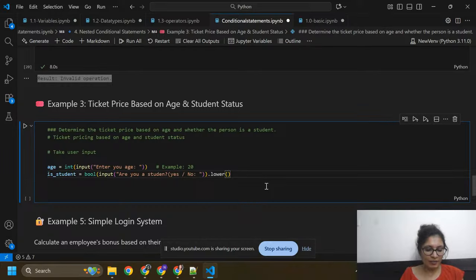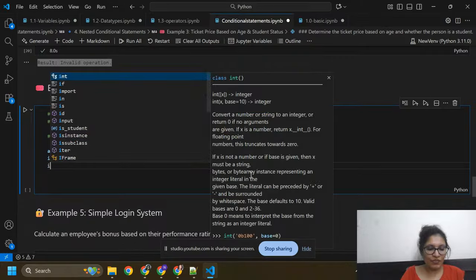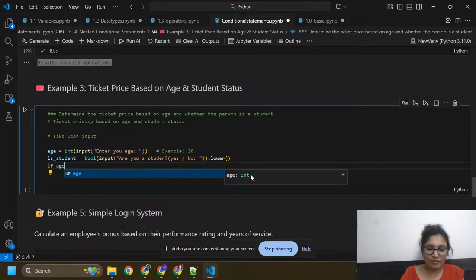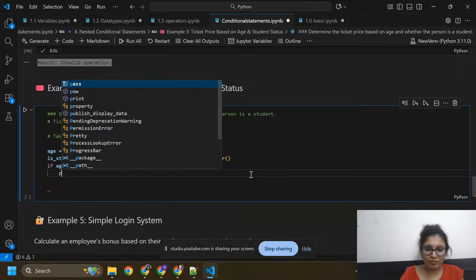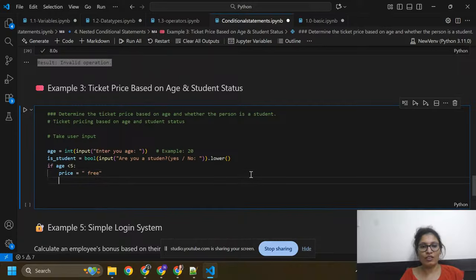Now determine ticket price. If age is less than 5, price equals to free, because you are a child, because your age is less than 5.